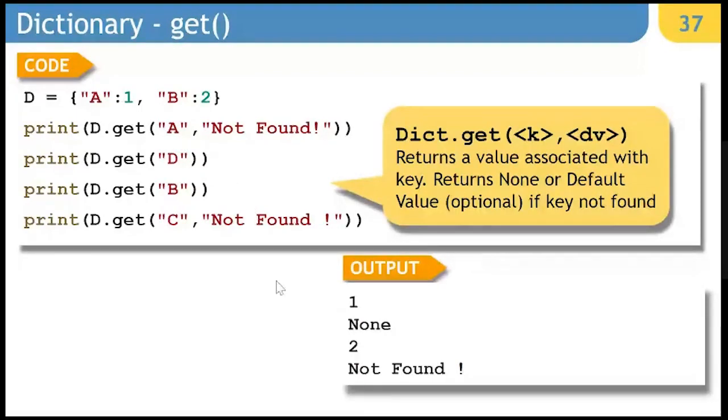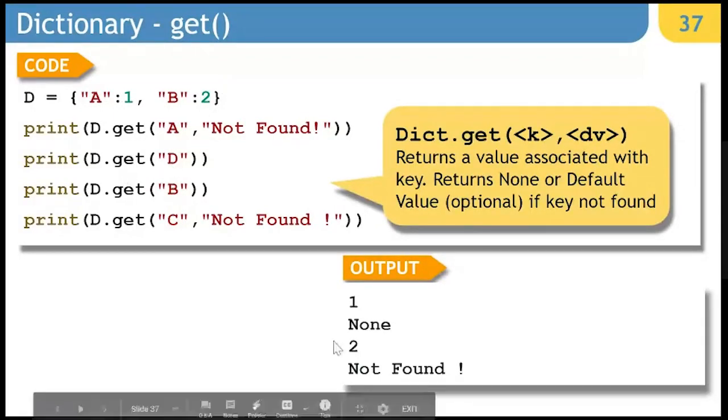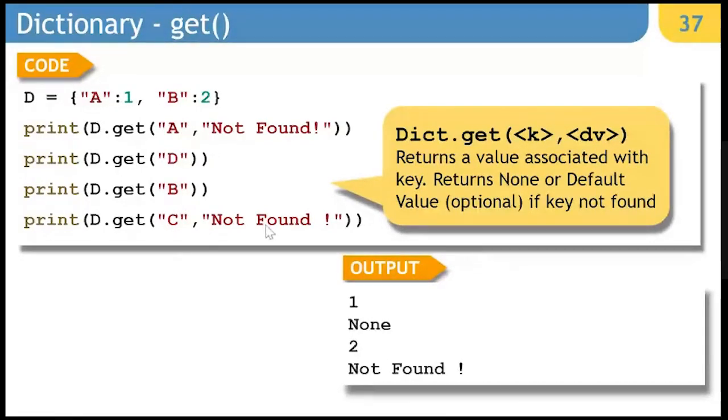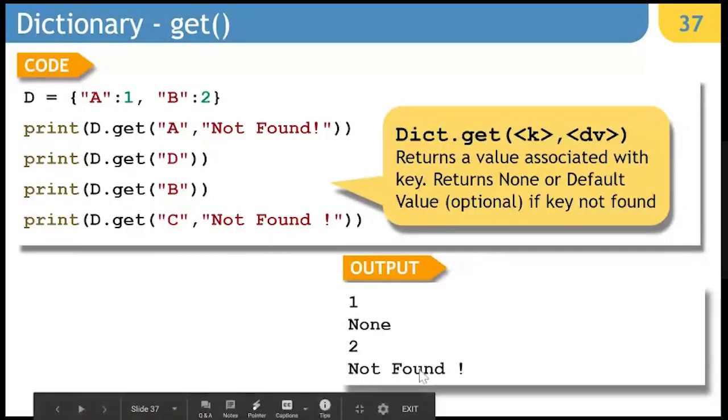If I am not specifying anything and the key is not found, d.get will give you None as the result. So if you say d.get B, B is found, so it is going to give you 2. If I say C and C is not found in the dictionary, it is going to display the default message, which is not found over here. You can write anything over here. So if you do not write anything in the second parameter, the output will be None if it does not locate the key matching the specified value.